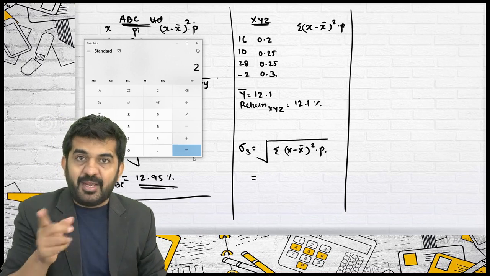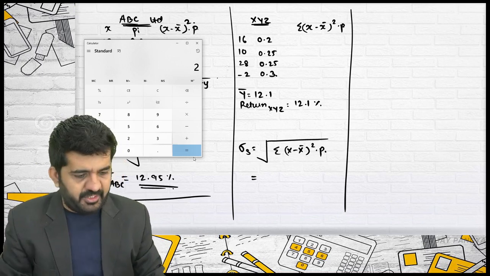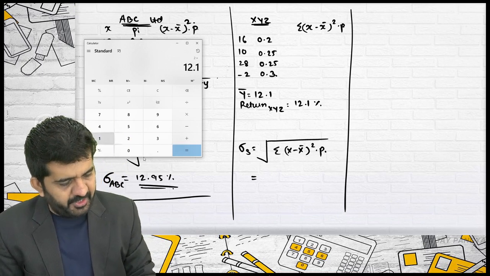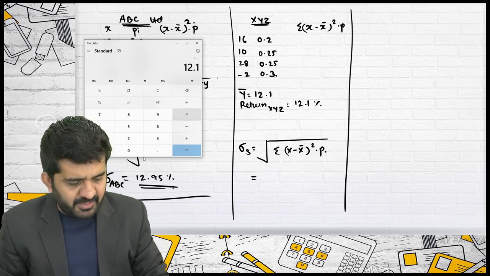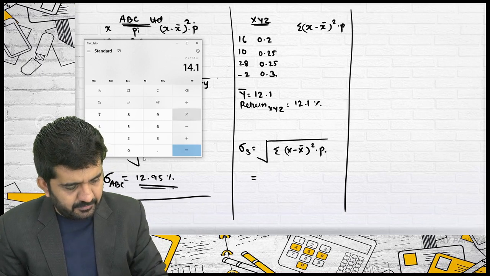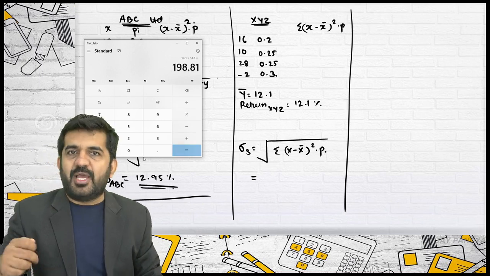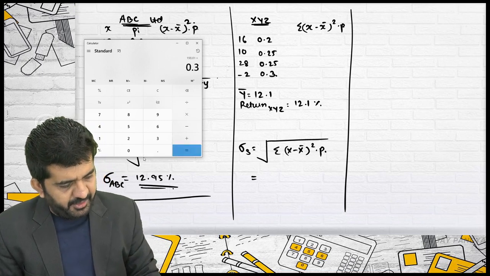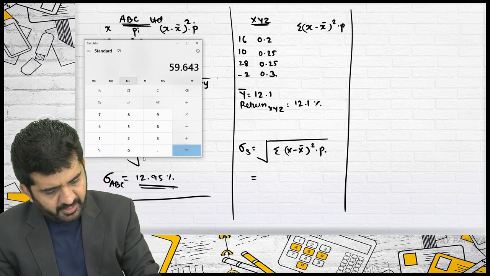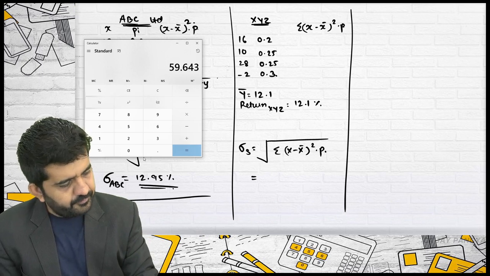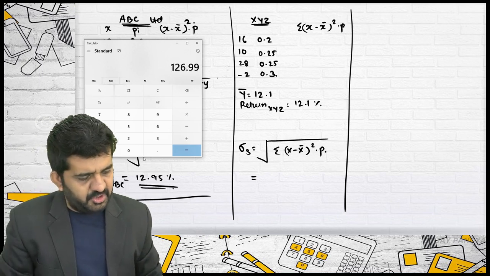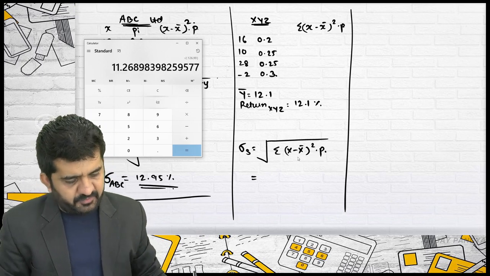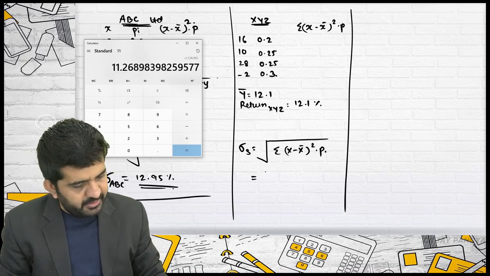It is not minus 2 minus 12.1, it is a plus 12.1. It is remaining minus, but I am actually doing square. So square will remove the negative sign. Multiplied by 0.3 is equal to m plus. MRC is 126.99, but I need to do under root of this. Under root of this is 11.27.